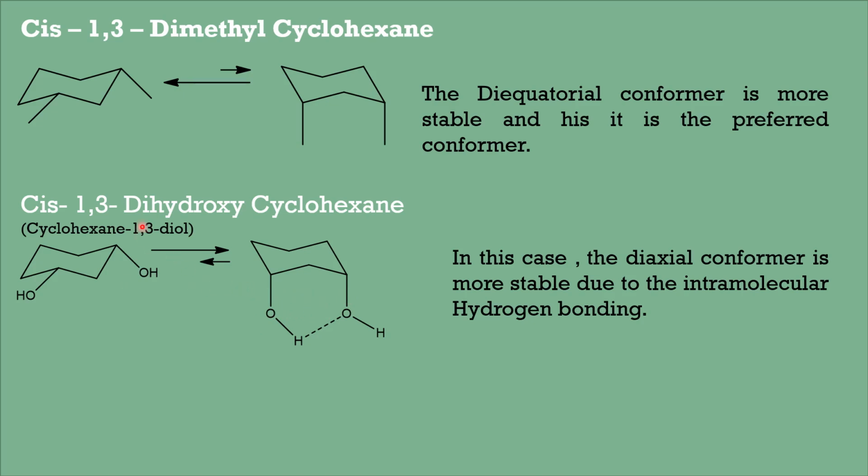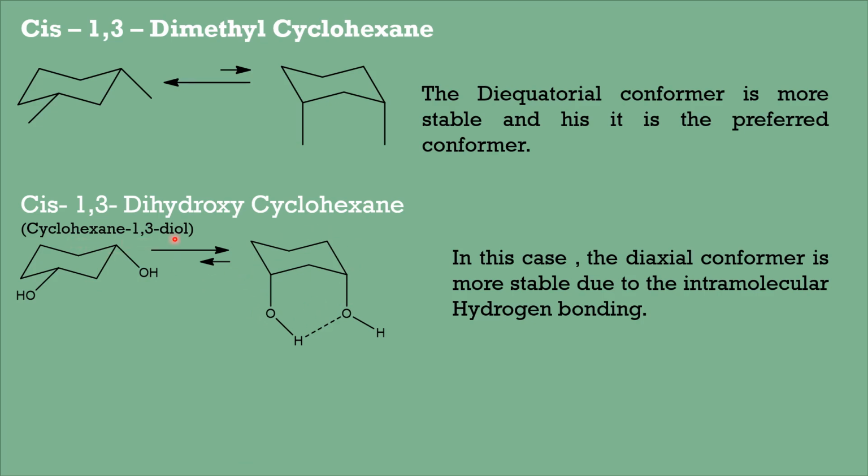So we normally expect the di-equatorial conformer to be more stable, and this is the more preferred or predominant conformer. This should be. But the actual observation is the 1,3 diaxial conformer is more stable in the case of cis